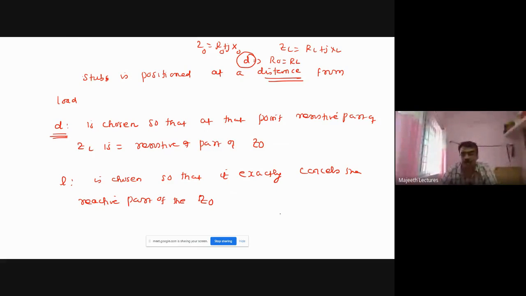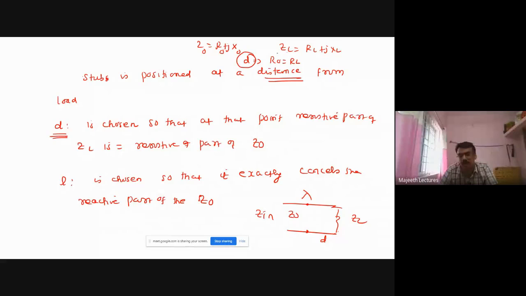See, first we must remember this is a line. This is Zin, ZL, this is a transmission line. This is the characteristic impedance Z0. Here I am choosing a location. So how to choose this distance D? This is the position of the stub. Here, the real part of Z0 and the real part of ZL, that is, the resistive part, must match.